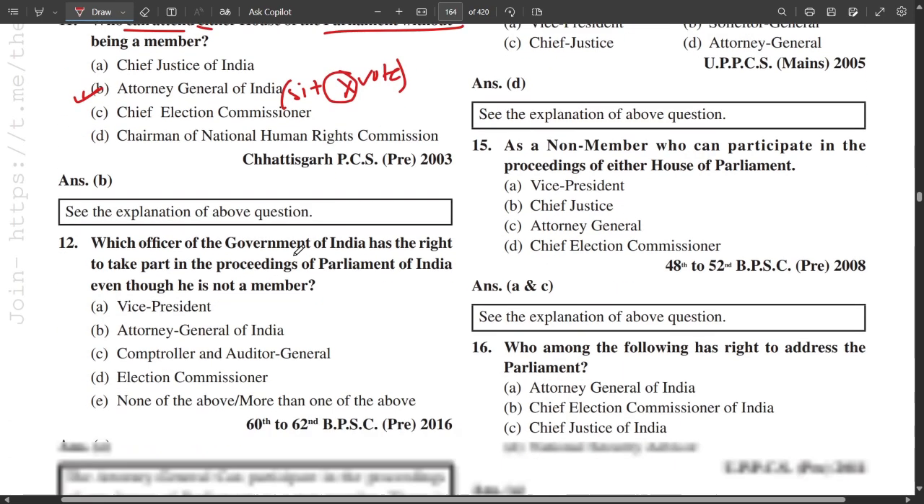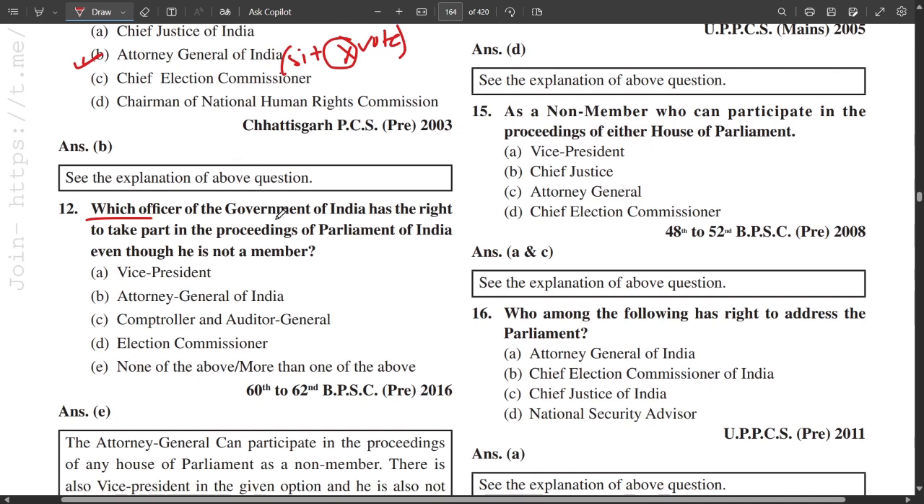Right to vote नहीं होता Attorney General के पास. Which officer of the government of India has the right to take part in the proceedings of Parliament of India even though he is not a member? That is none of the above.